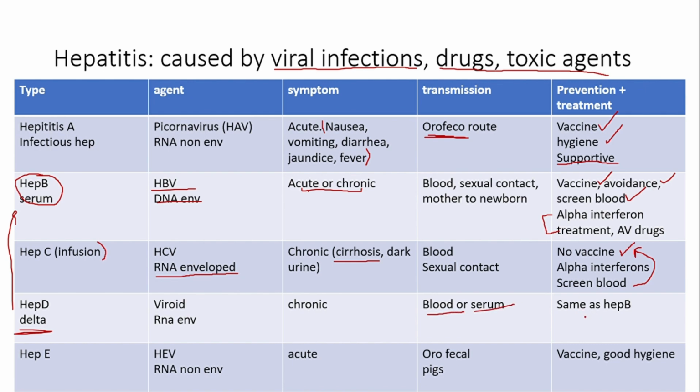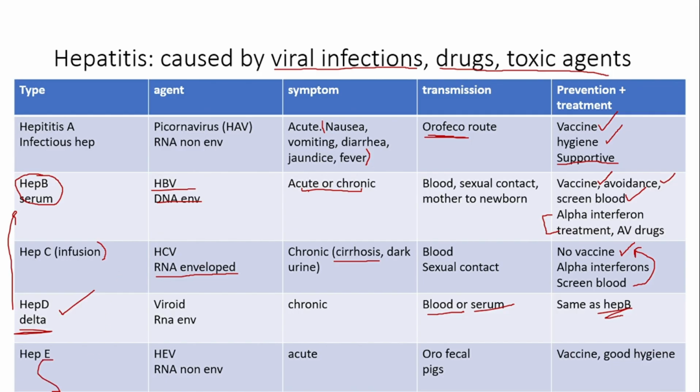Its prevention and treatment are the same as hepatitis B, because if you have the hepatitis B vaccine, you automatically get immunity from hepatitis D too, because this won't exist without hepatitis B.